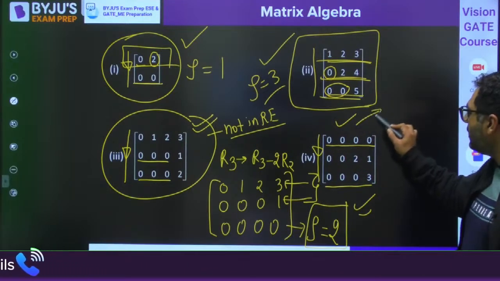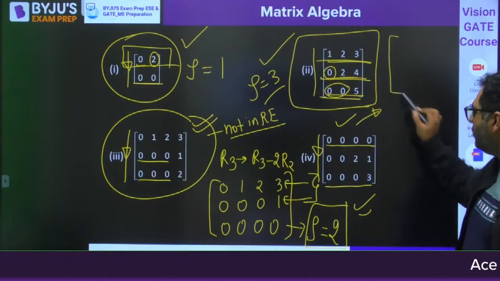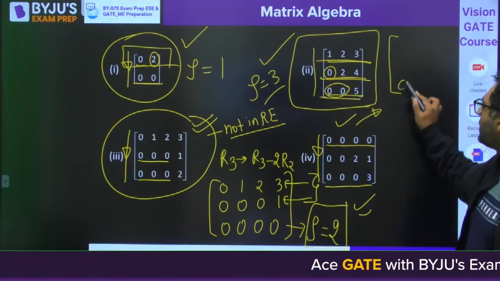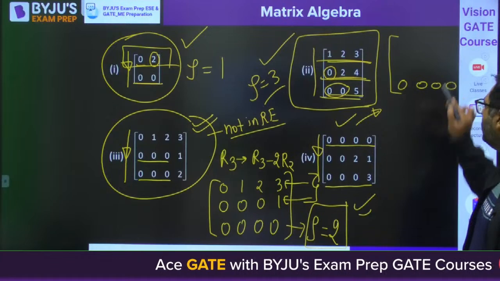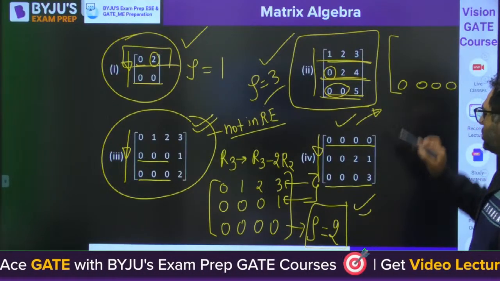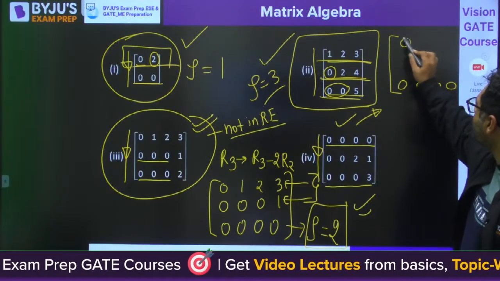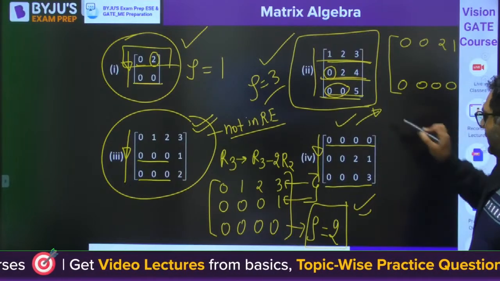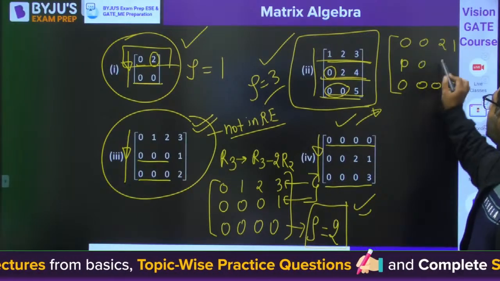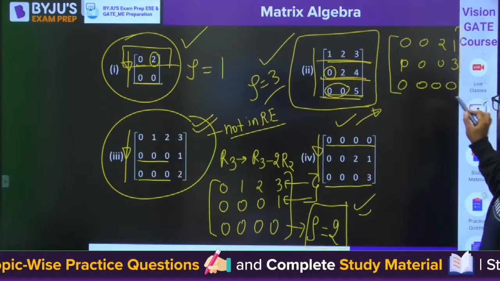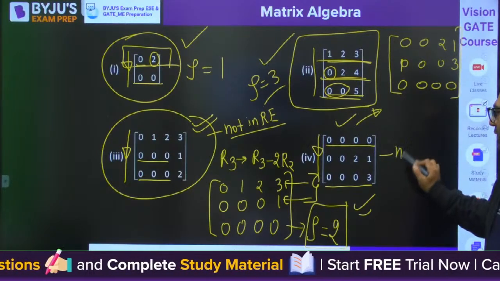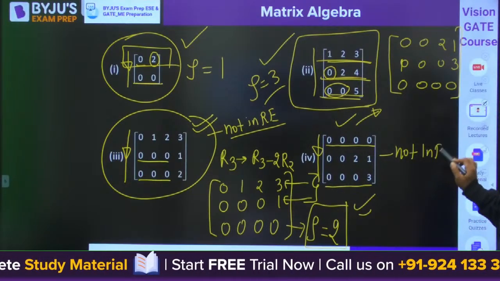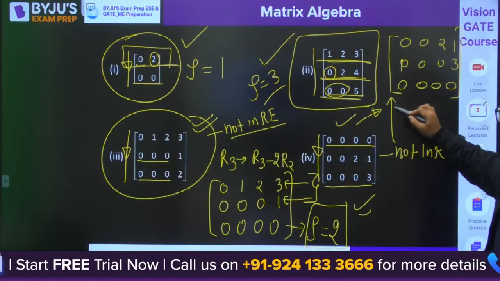So when you convert it into row echelon form, first of all the zeros should come here. When you go for multiple row operations, you will have 0, 0, 2, 1 and 0, 0, 0, 3. Now this is in row echelon form. This was not in row echelon form. So, my dear, we have converted this into row echelon form.